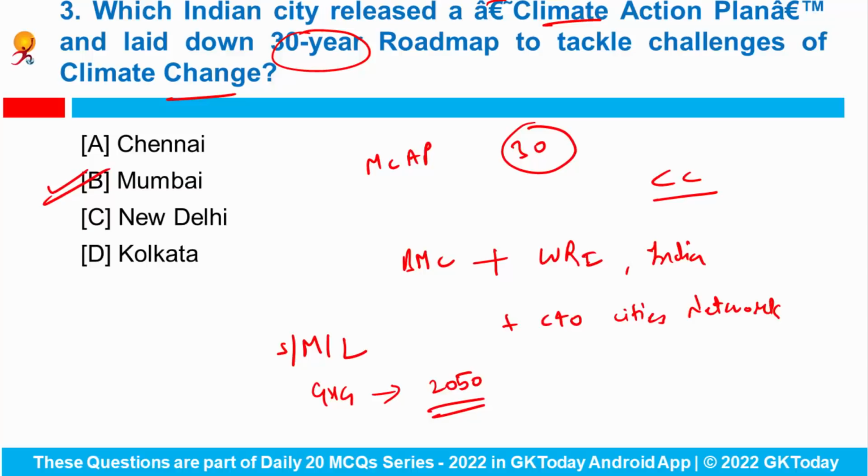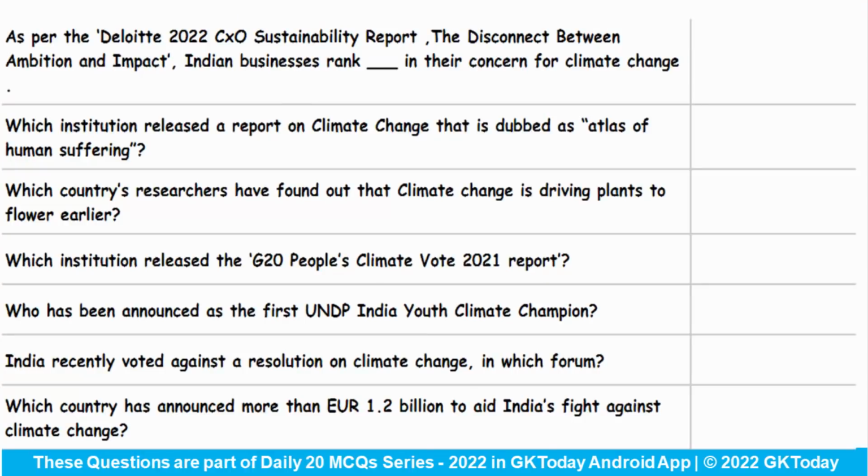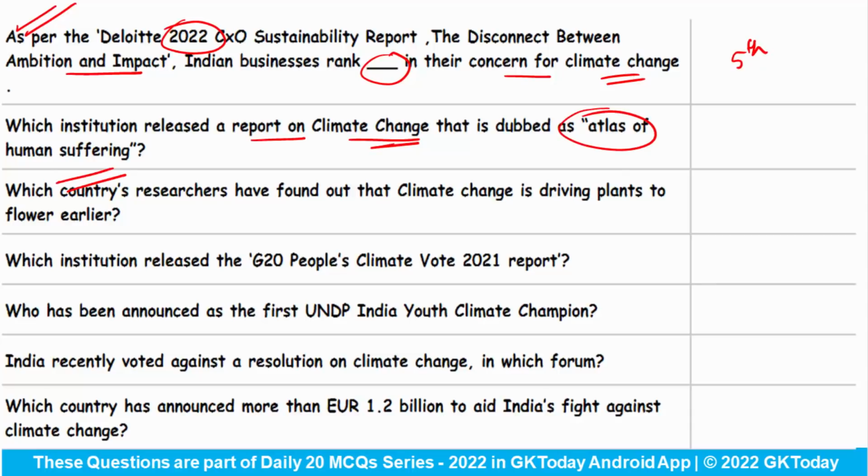Okay, for example, which country or which state has taken what steps to tackle the climate change problems? First question, it is very easy. We have done this earlier as well. As per the Deloitte 2022 Sustainability Report, the disconnect between ambition and impact, Indian businesses rank dash in their concern for climate change. So regarding our concern for climate change, we have been ranked at 5th. Then which institution released a report on climate change that is dubbed as Atlas of Human Suffering? It has been released by the IPCC, meaning the Intergovernmental Panel on Climate Change.